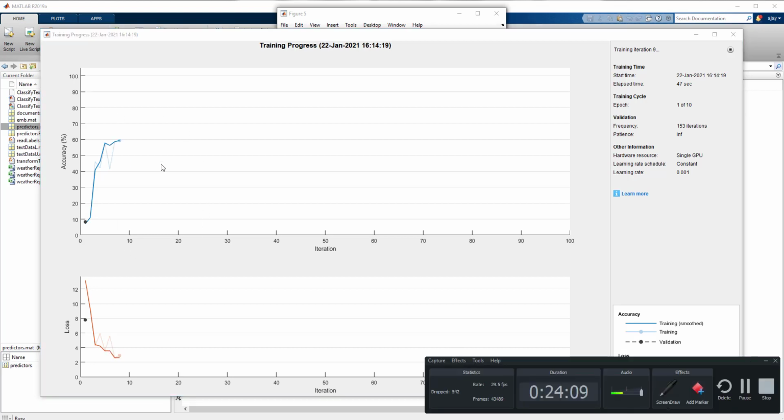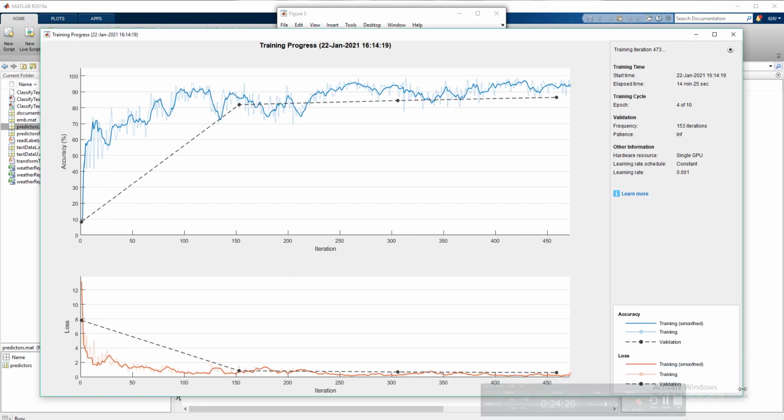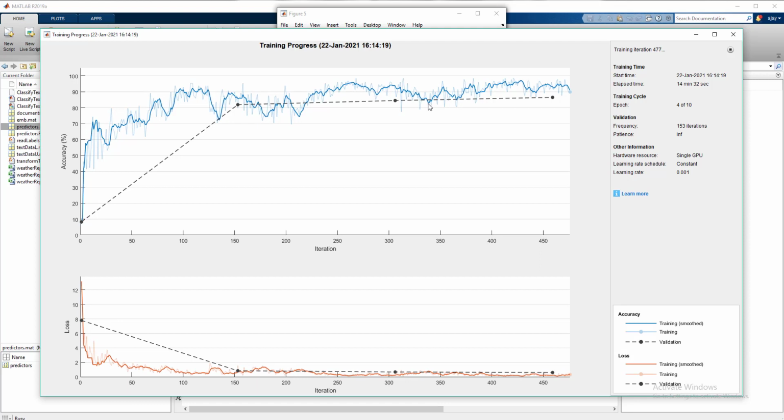It starts converging as the loss decreases significantly. Let's wait for some time. I'm pausing the video here and will resume once the training finishes. So guys, my validation accuracy has almost stabilized here. So I'm stopping this training process in between, and we'll see the validation performance.